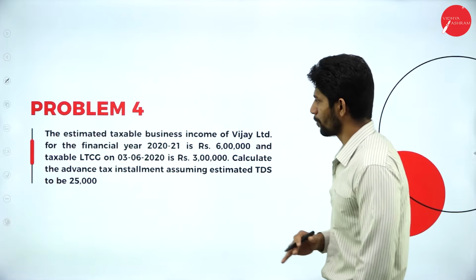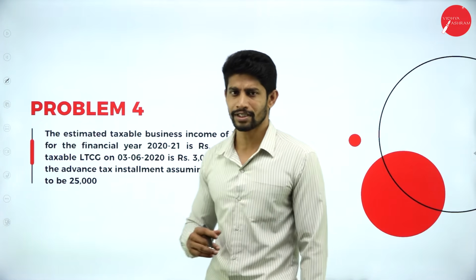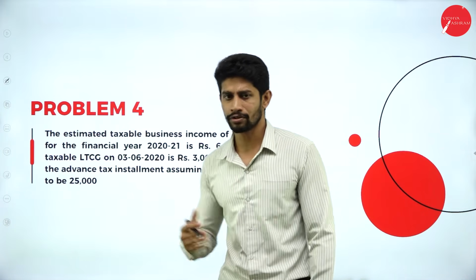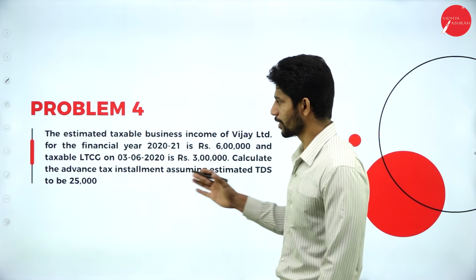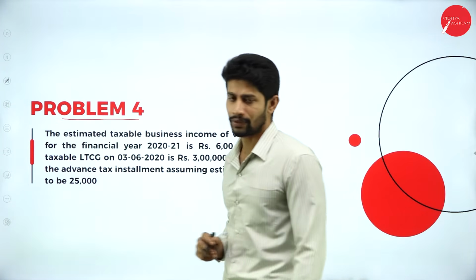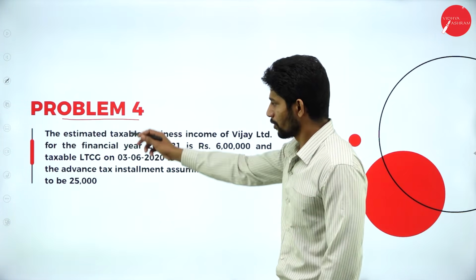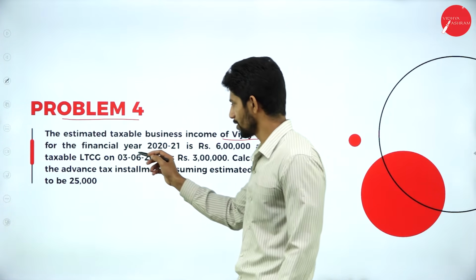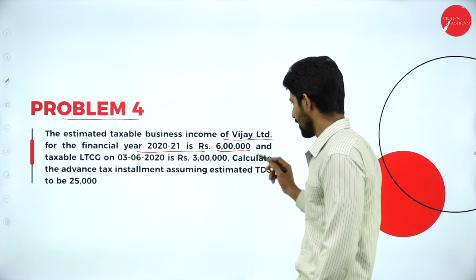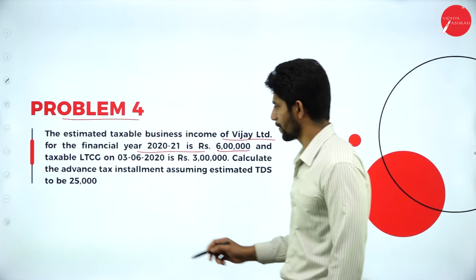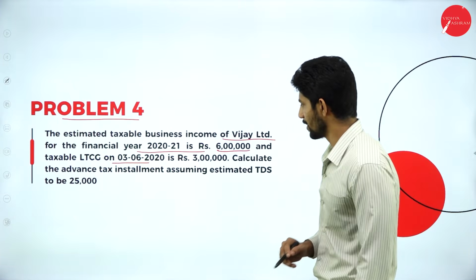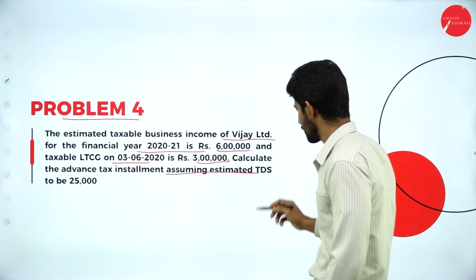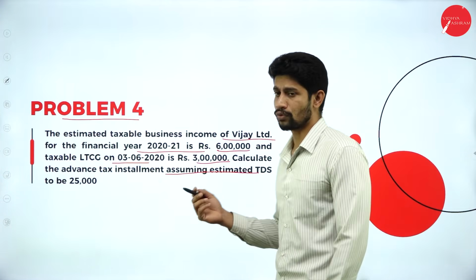So let us solve a few problems with respect to this concept so that we understand how to compute the advance tax payment. In the previous session, we solved 3 problems with respect to TDS. Now we are continuing that. So the fourth one, we are continuing with advance tax payment. The estimated taxable business income of Vijay Limited for the financial year is rupees 6 lakh and taxable long-term capital gain on 3/6/2020 is 3 lakh. Calculate the advance tax installment assuming estimated TDS to be 25,000.